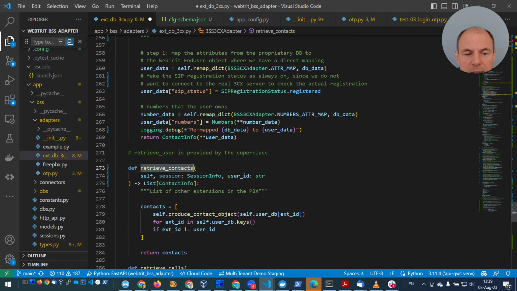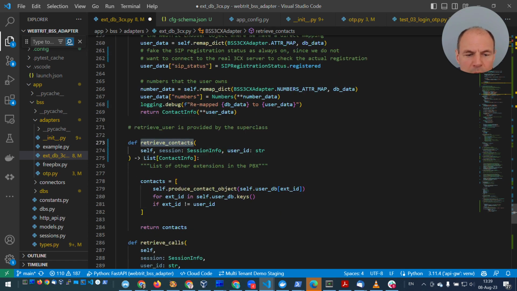And since, as you remember, the BSS adapter external DB did not have the retrieve context method implemented, here we just implemented it. So we iterate through all the entries in our database and our collection.